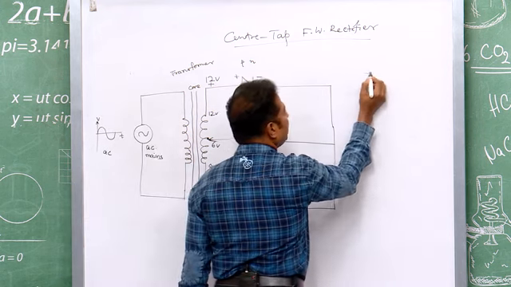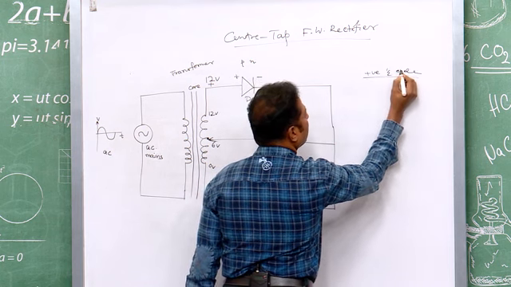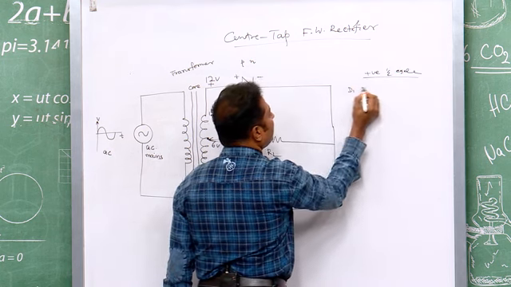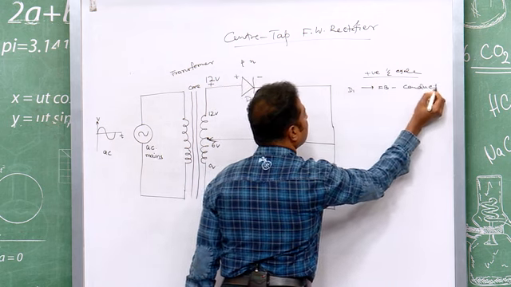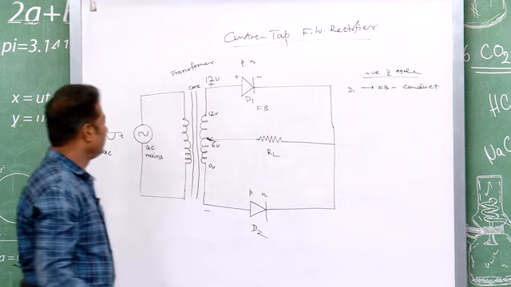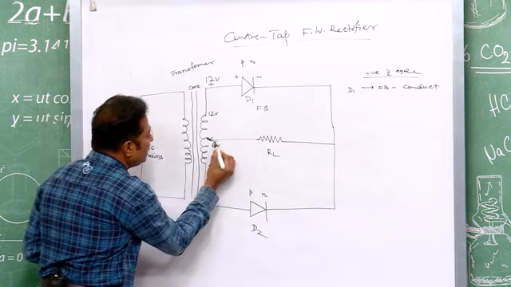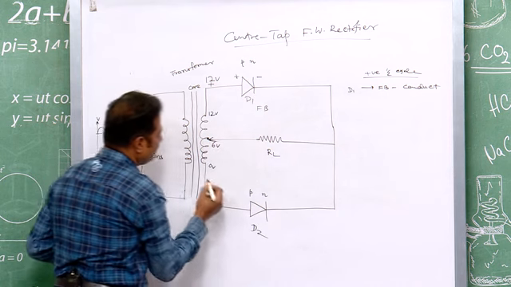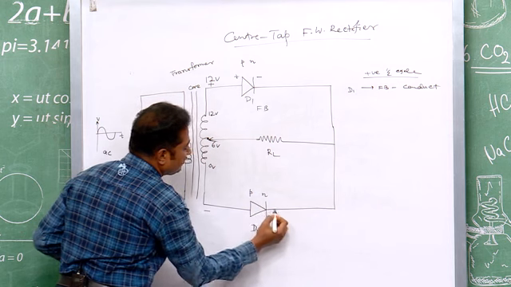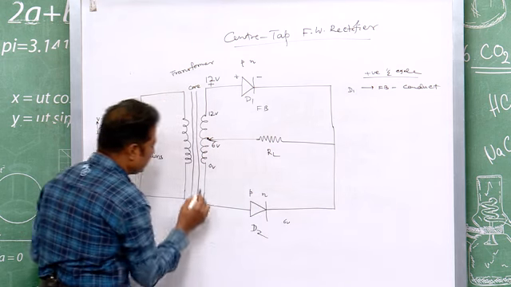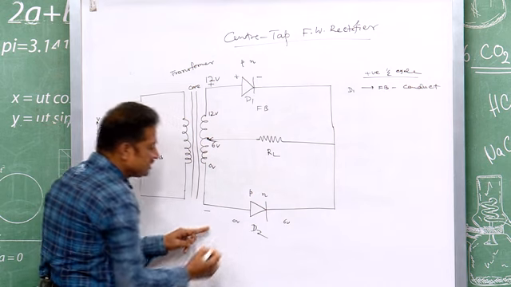So, for the positive half cycle, D1 is forward biased, so it conducts, right. Now, come to D2. What happens with D2? It is 6 volt, so the 6 volt is connected to the N side and 0 volt is connected to the P side.